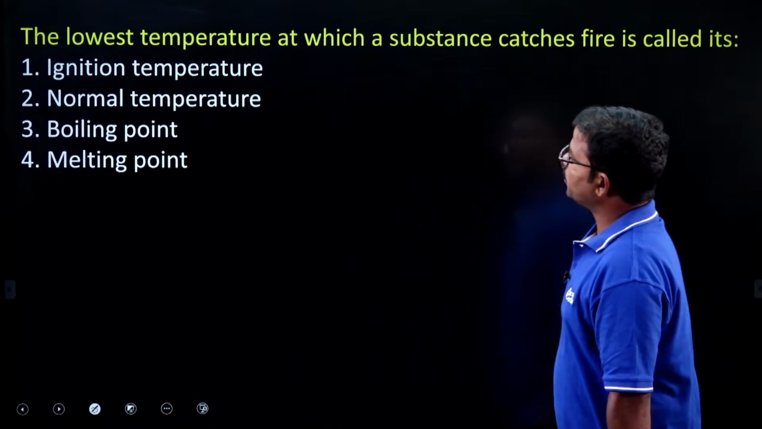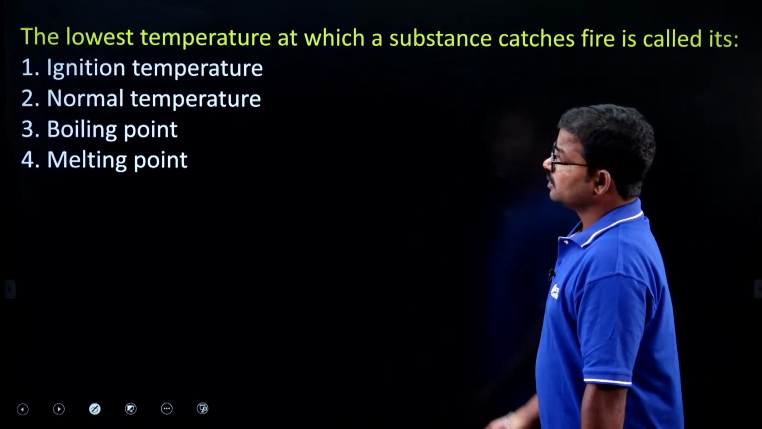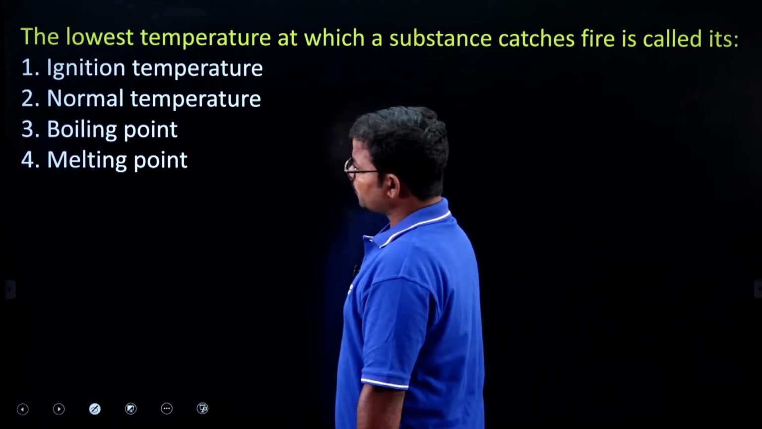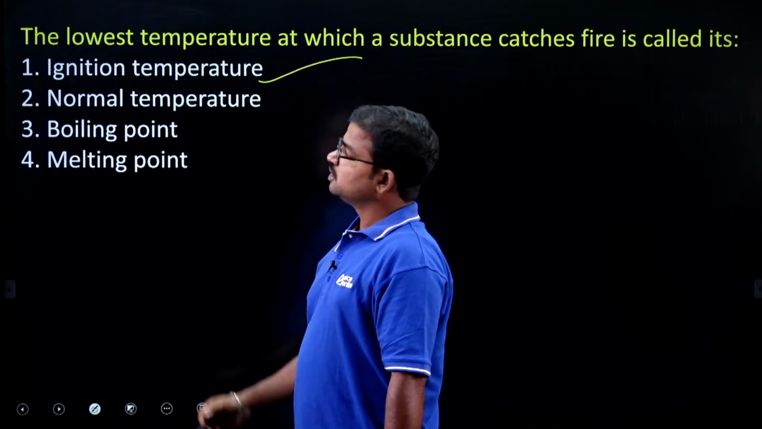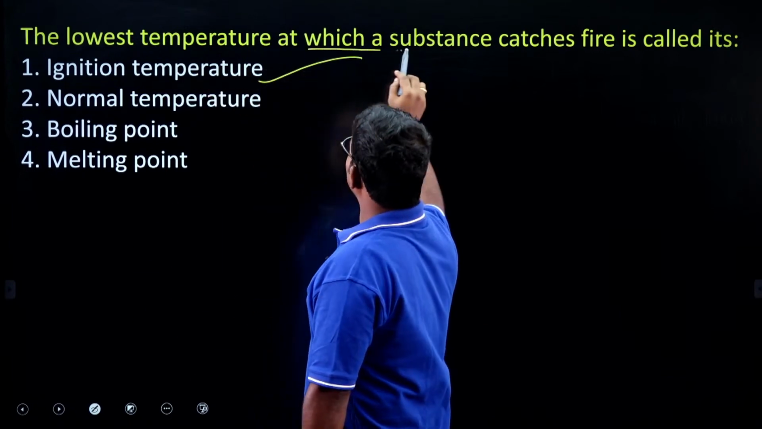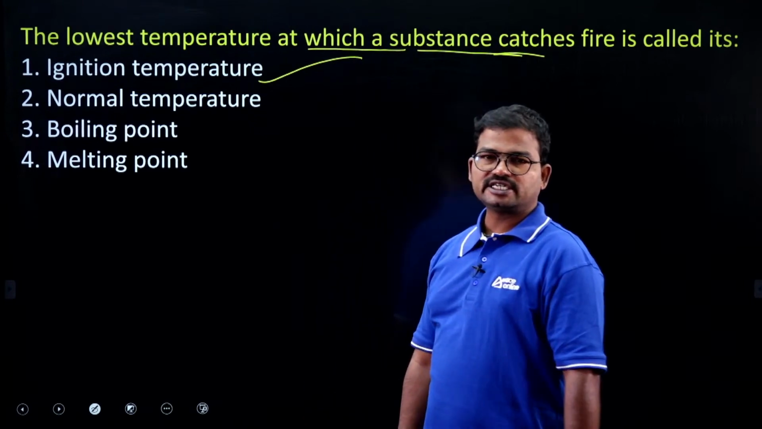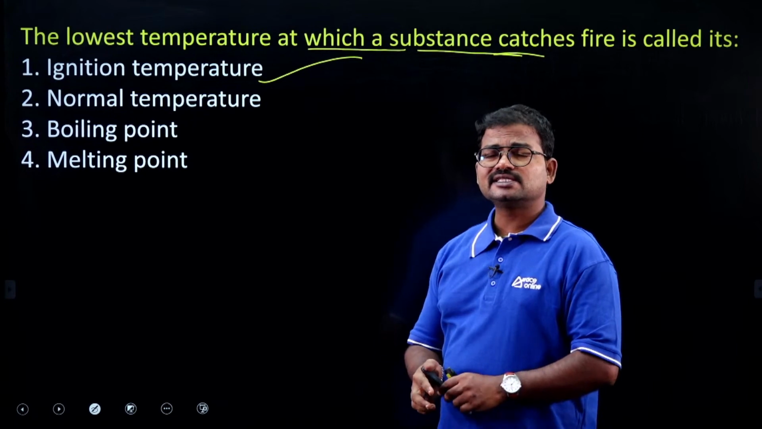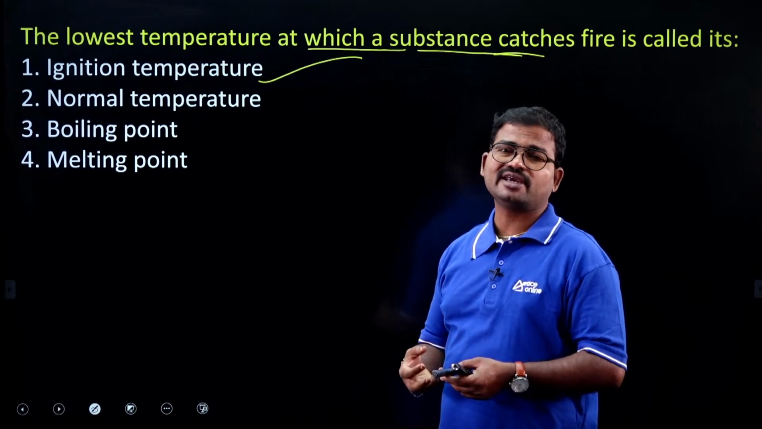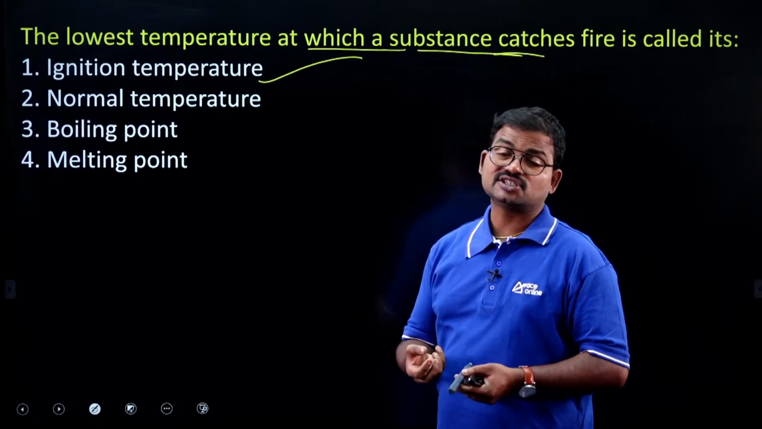Next, the lowest temperature at which a substance catches fire is called: ignition temperature, normal temperature, boiling point, or melting point. Option 1 is the right answer. Why? Because it is the lowest temperature at which a substance catches fire. Suppose you consider diesel and petrol, which one can easily catch fire, or which one has the highest ignition power? It depends upon the nature of the chemical.